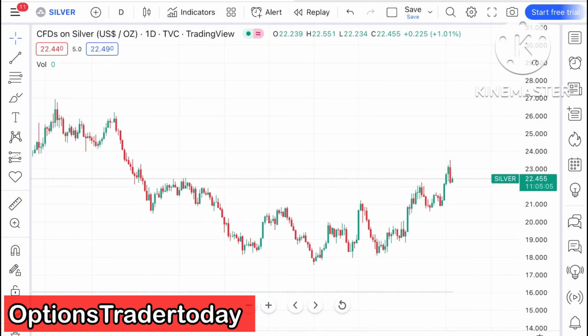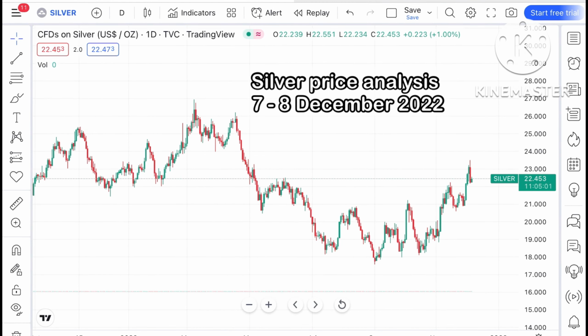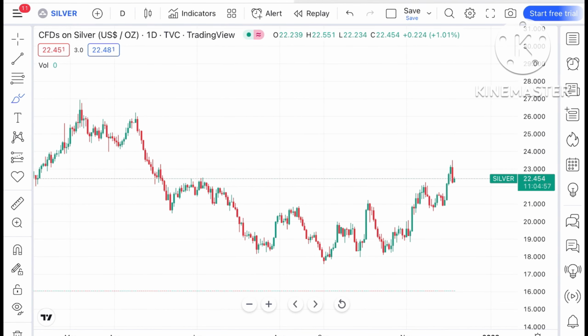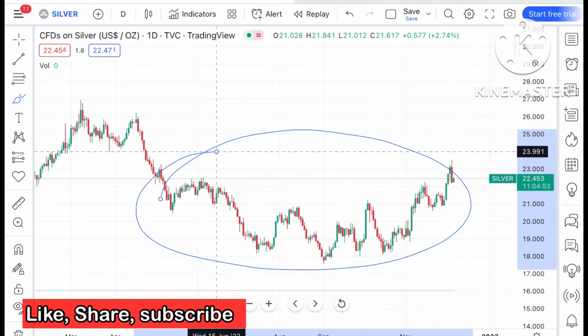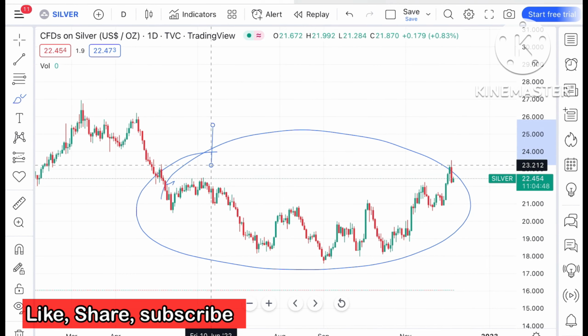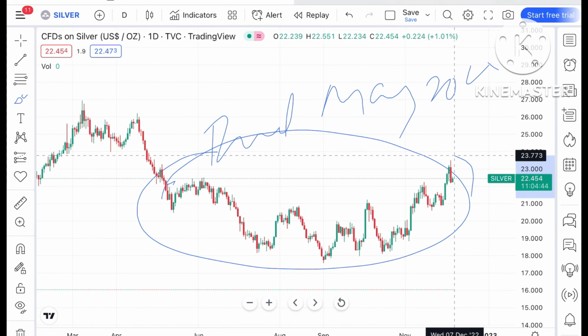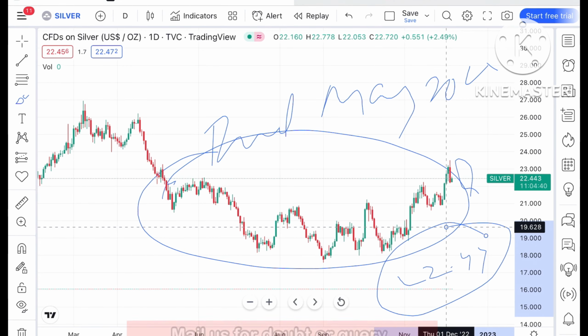So today in this video I'll explain how the price of silver has moved in the last 2 days and how the price of silver can move in the next 2 days. Okay, if you look at this particular chart, this is the range of silver from the second week of May 2022, and it is currently trading at around $22.443.